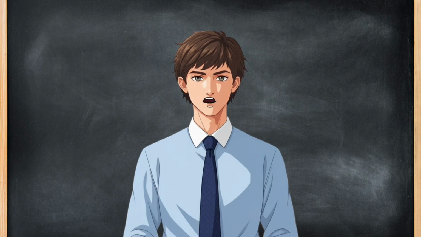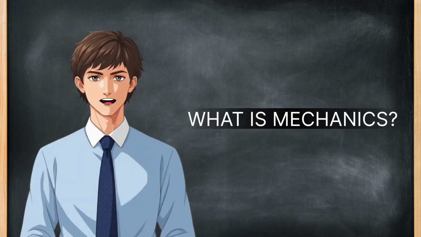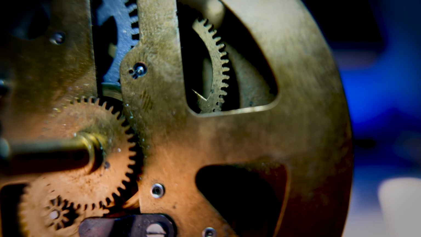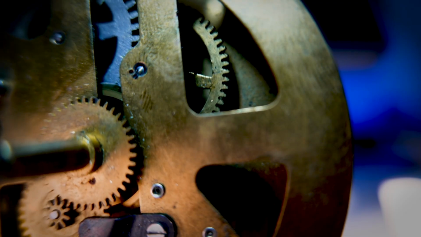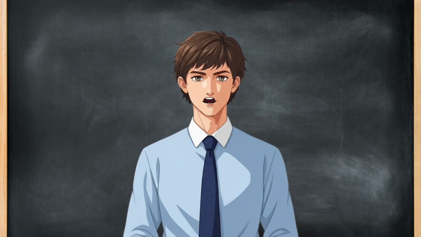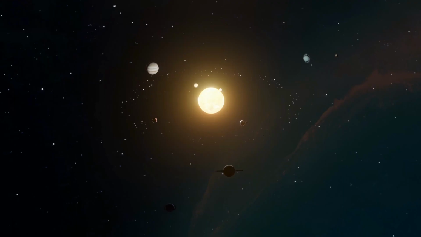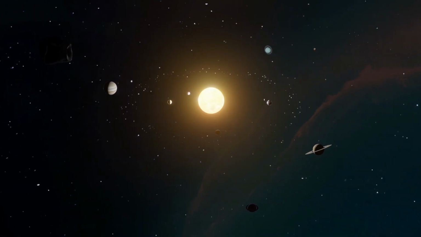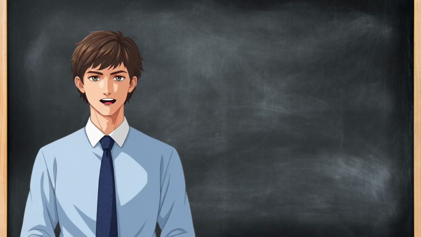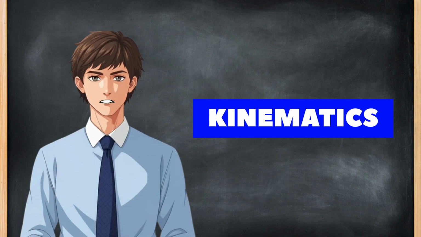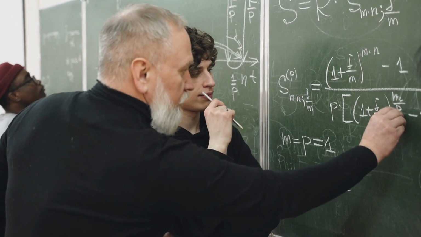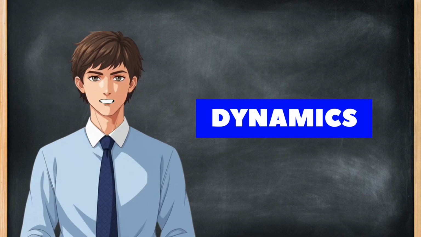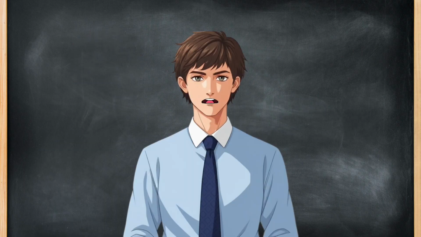So, let's get started. What is mechanics? Mechanics is the branch of physics that deals with the motion of objects and the forces that cause or change that motion. From a car speeding down the highway to the Earth orbiting the sun, mechanics helps us explain how and why things move. It's divided into 2 main parts: kinematics, which describes motion without considering its causes; and dynamics, which explains motion by considering the forces behind it.